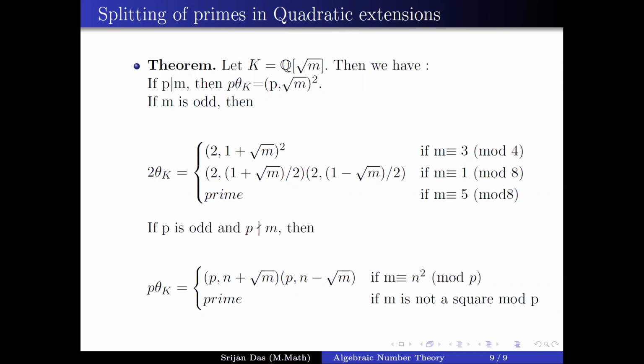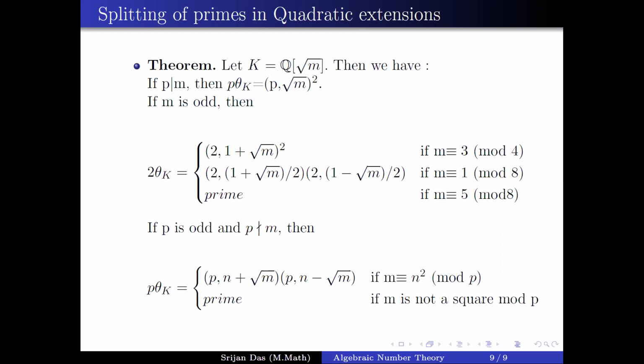So again, I have a p, I have a q, and I know p times q contains 2. If I look at the factorization of 2, I know that p and q should be there. But that's it. As the degree of the extension is 2, there can't be any other prime. And the ramification indices of p and q should both be 1. So there is only one possibility for 2: for 8k plus 1, it is just 2 equal to p times q.